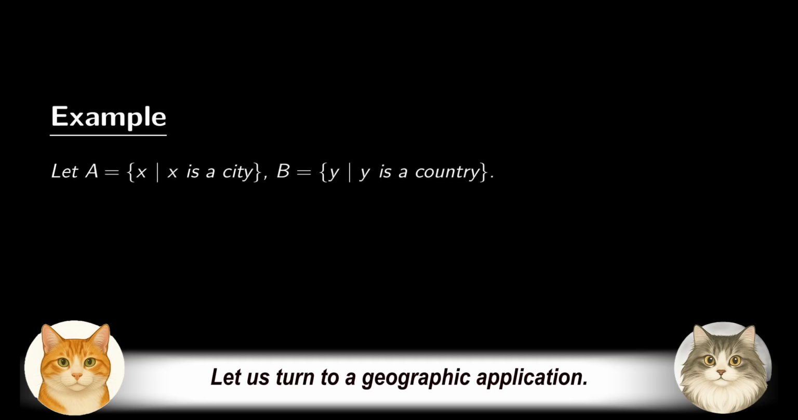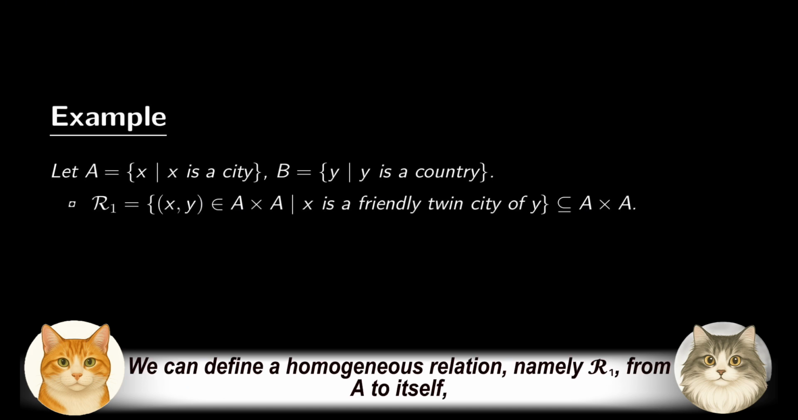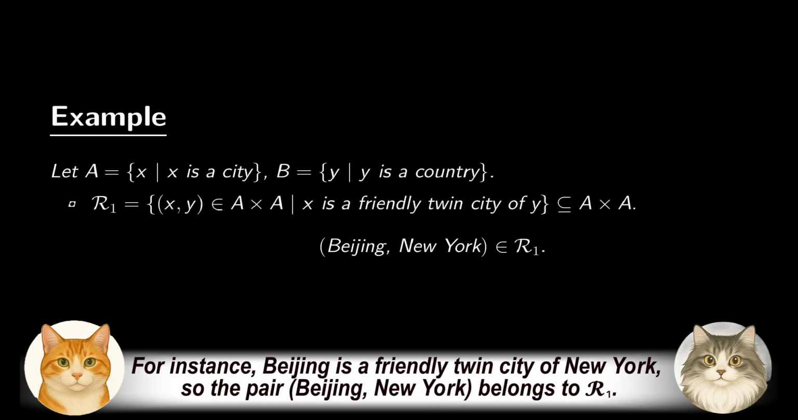Let us turn to a geographic application. Let A be the set of cities and B be the set of countries. We can define a homogeneous relation, namely R1, from A to itself, such that a city x is R1-related to a city y if x is a friendly twin city of y. For instance, Beijing is a friendly twin city of New York, so the pair (Beijing, New York) belongs to R1.